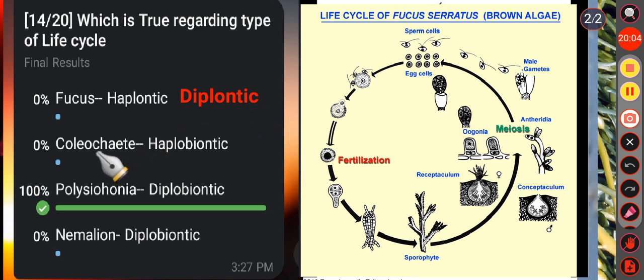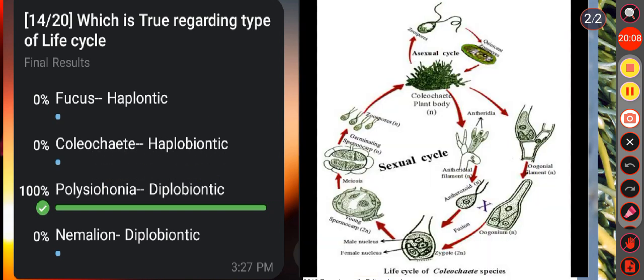Then in option B, that is Coleochaete haplobiontic. No, in Coleochaete the life cycle is not haplobiontic, it is haplontic type of life cycle. When you see the life cycle of Coleochaete, the plant body is gametophyte and the sporophyte stage is represented only by the zygote. The gametophytic plant develops haploid gametes in the gametangium.